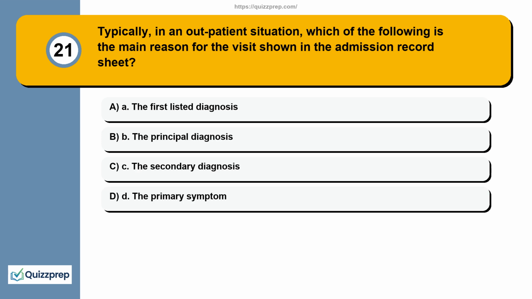Question 21. Typically, in an outpatient situation, which of the following is the main reason for the visit shown in the admission record sheet? A. The first listed diagnosis. B. The principal diagnosis. C. The secondary diagnosis. D. The primary symptom.